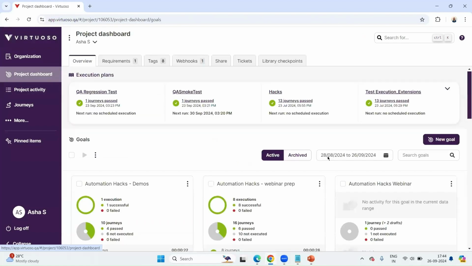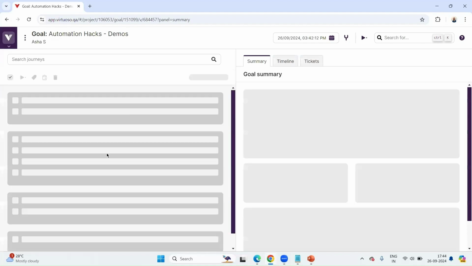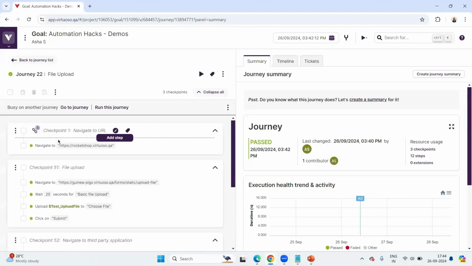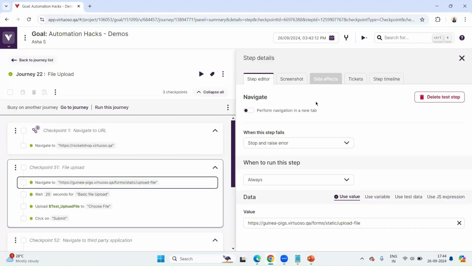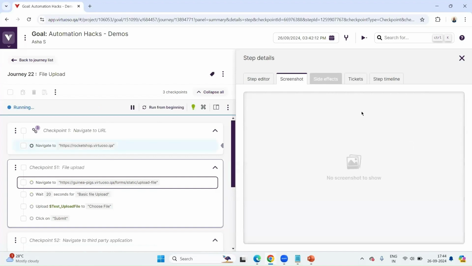Let me go back to my other goal where I had said file upload, because there are certain things that were needed as a prerequisite. I have typed in this. All I have to do is, I have taken another web application. Let me go to the screenshot. I can quickly run this. Let me run it and then I can also show you the screenshot.